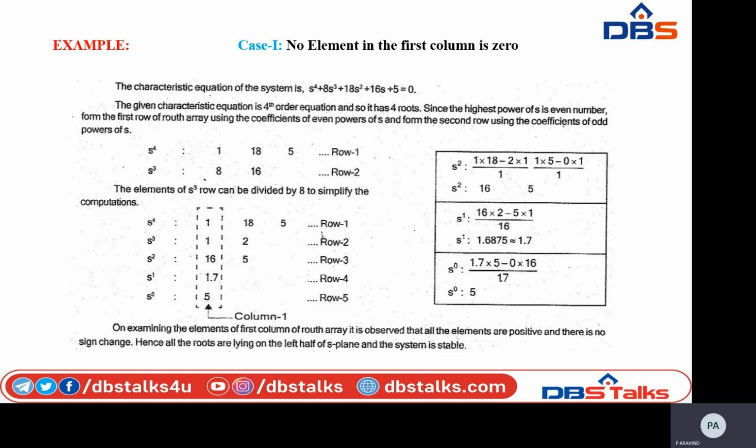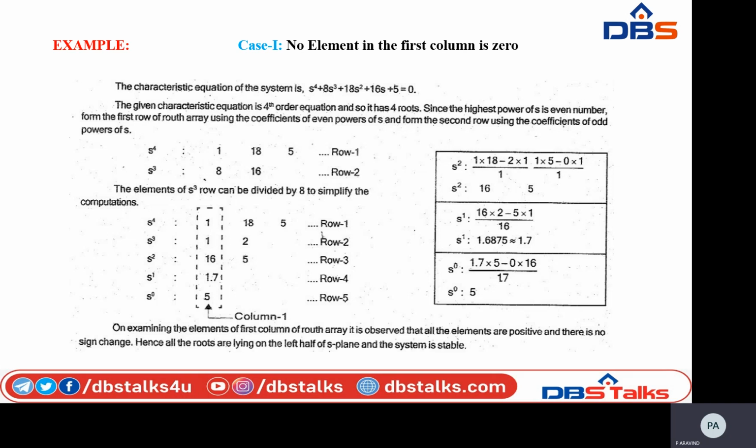Okay, see, here now we are going to observe the first column of the Routh array. Here all the elements are positive, and also see all the elements are positive and there is no sign change.